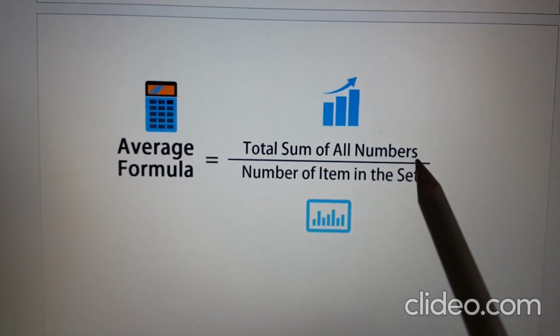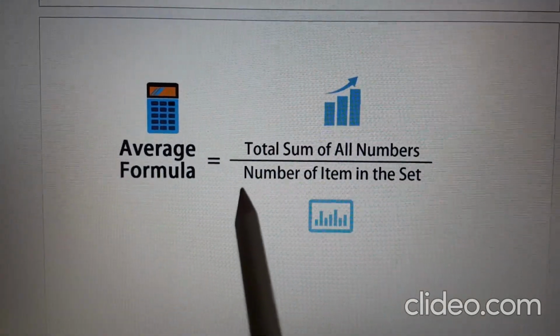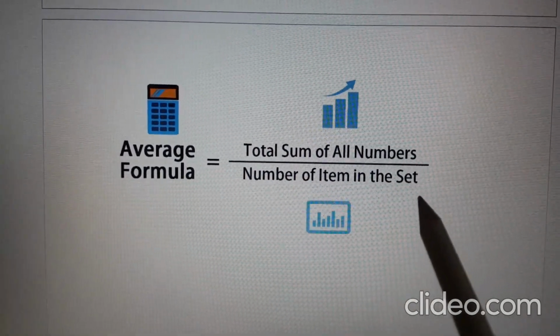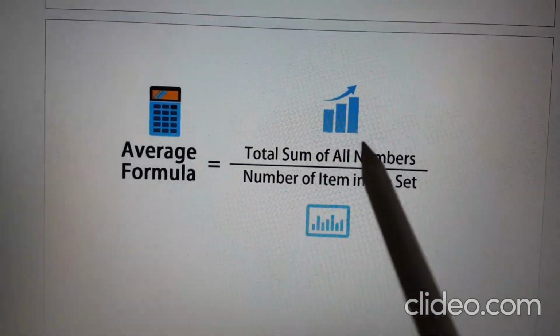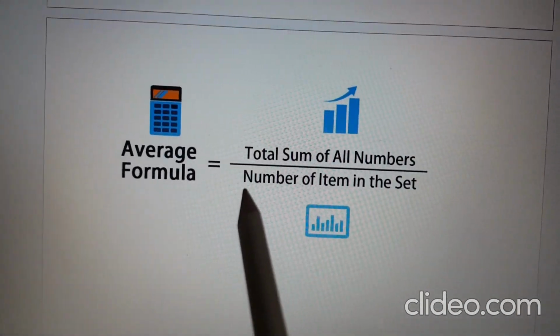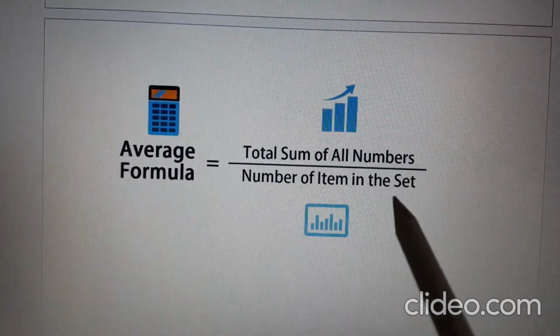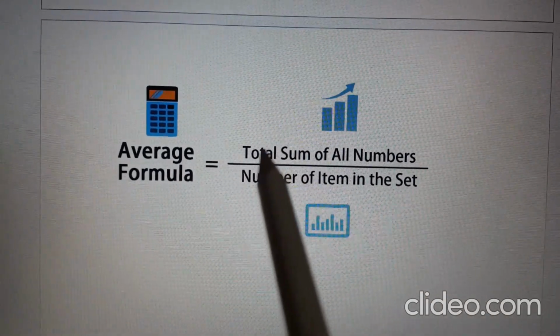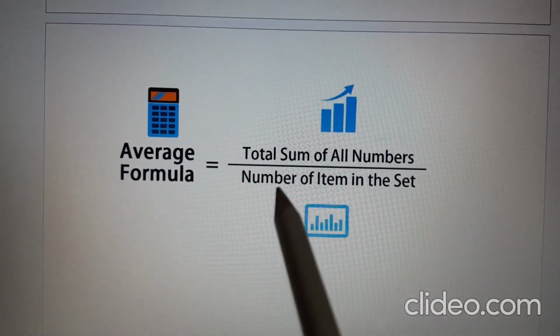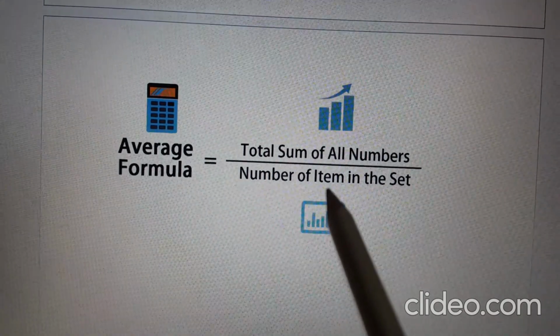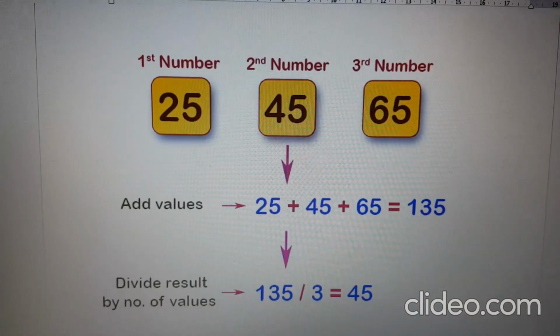To find out average, there is one formula. Total sum of all numbers divided by number of items in the set. Means sum of all the numbers in the set divided by number of items in the set. जितने भी numbers हैं उन सबका total divided by number of items given in the set.